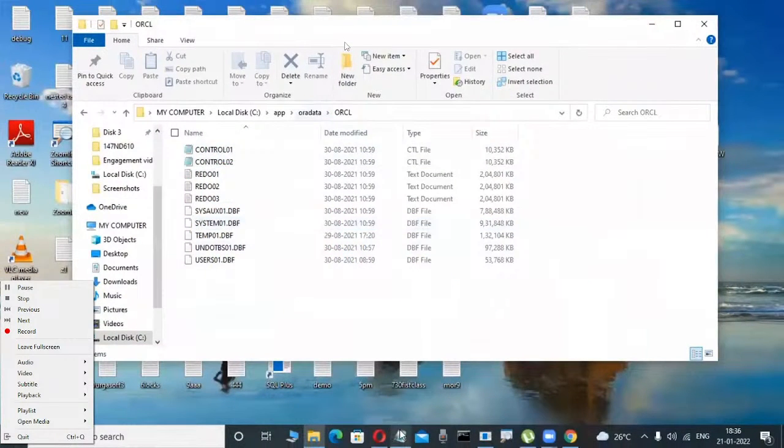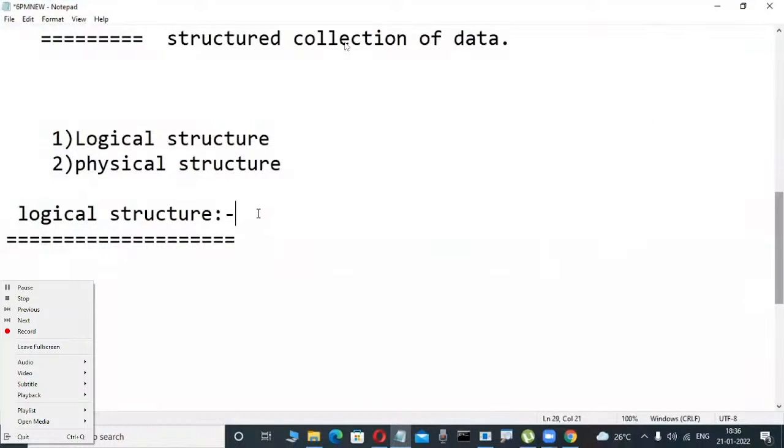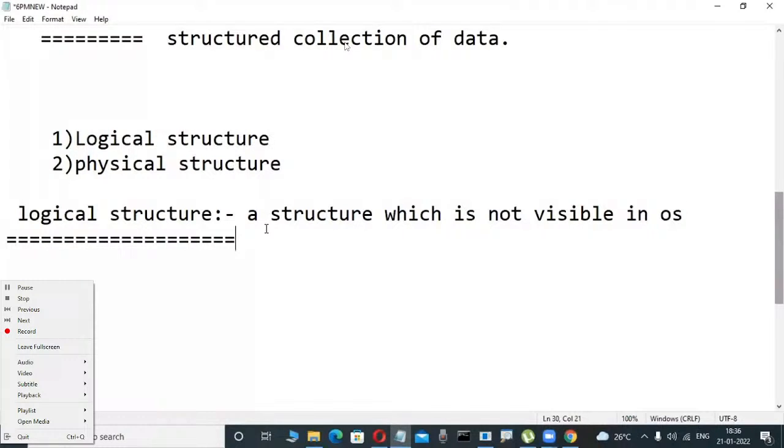That's why, what does a logical structure mean? Don't write it down. A structure, meaning a database structure, which is not visible in the operating system, in the OS, is called a logical structure, the logical structure of the database.